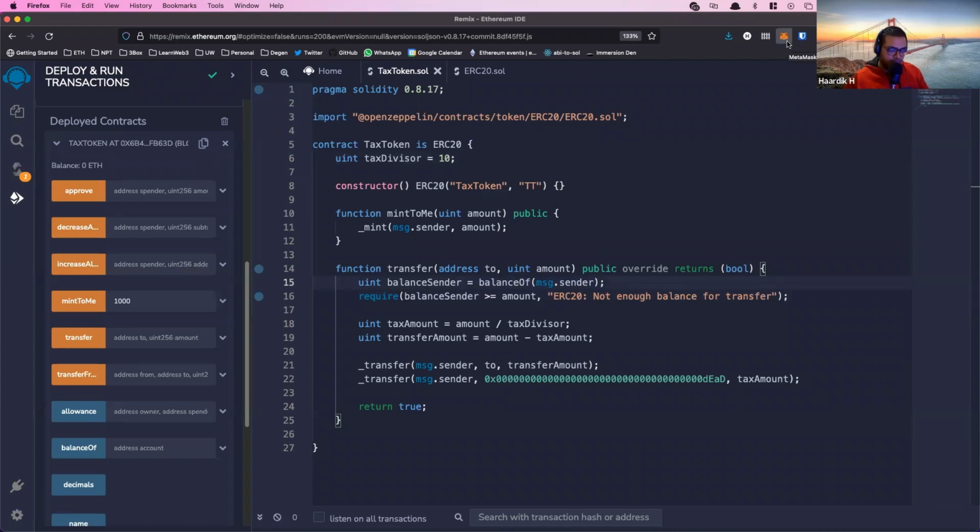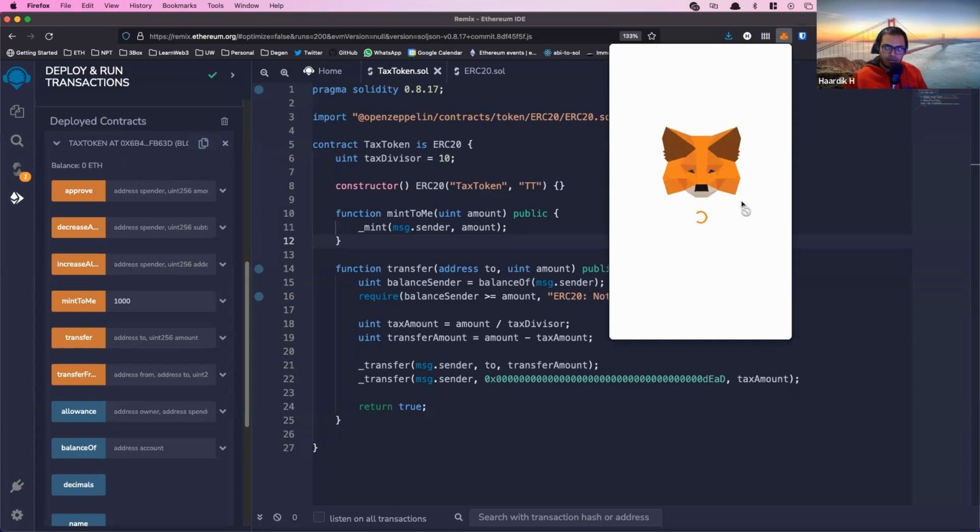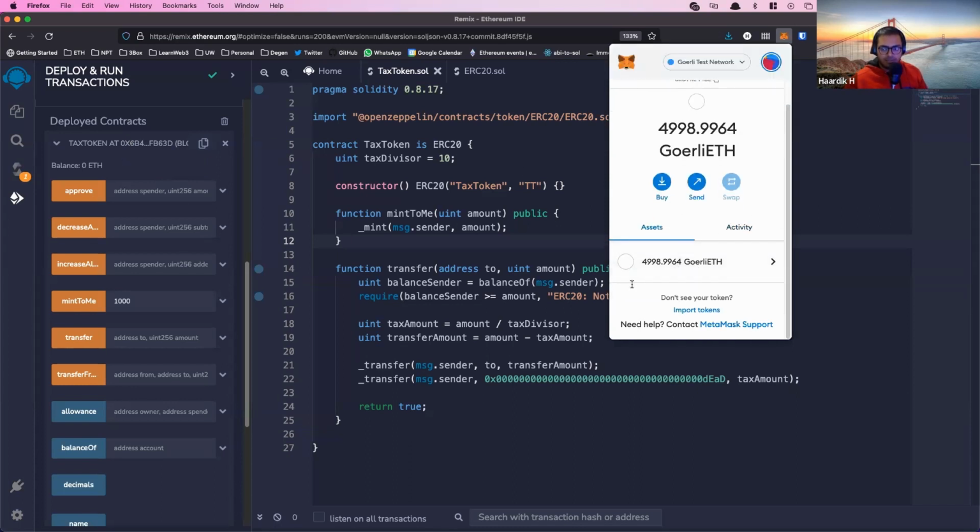So MetaMask doesn't have the capability to automatically recognize random token contracts. They do that on mainnet for some of the more popular ones, where they automatically see if you have a greater than 0 balance for any of the well-known tokens. But on testnet, they're not going to be doing that. There's millions of them, and it's just kind of a waste of time and resources. So you're going to actually have to add this token into your MetaMask manually, because otherwise it just won't show up.